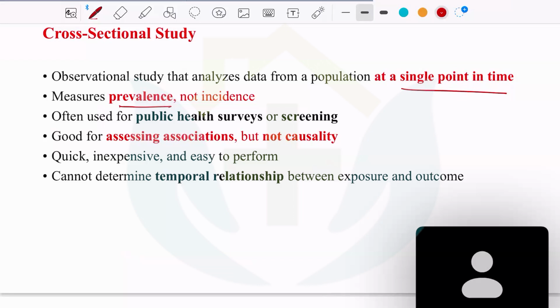So prevalence is defined as the number of patients who have that particular disease at that particular point of time. For example, if you go to a village and see there are 100 patients having diabetes, it is prevalence. So we can say that the prevalence of diabetes is 100.